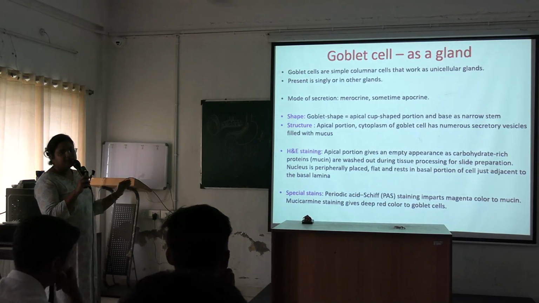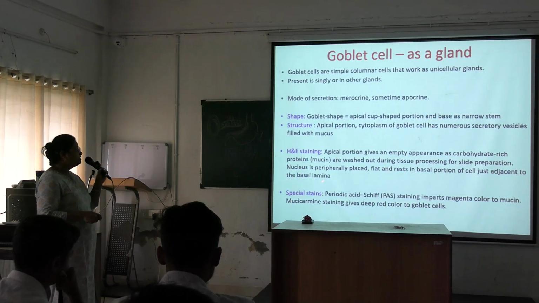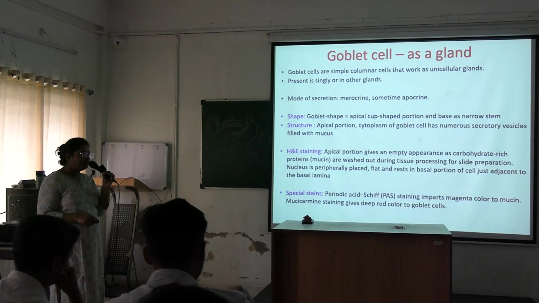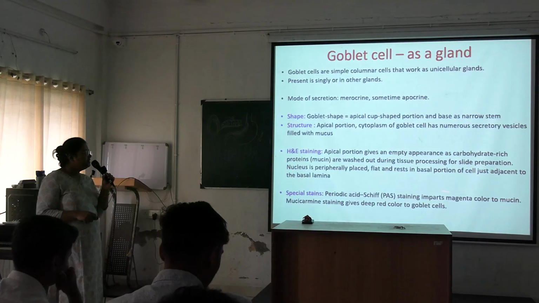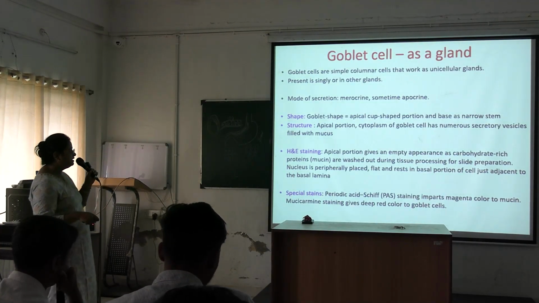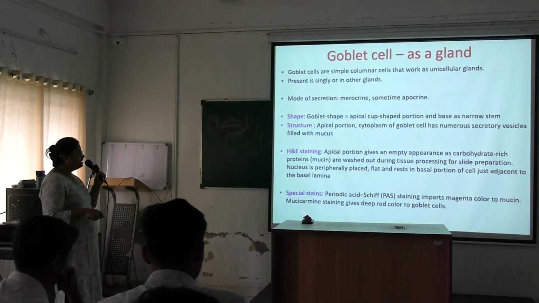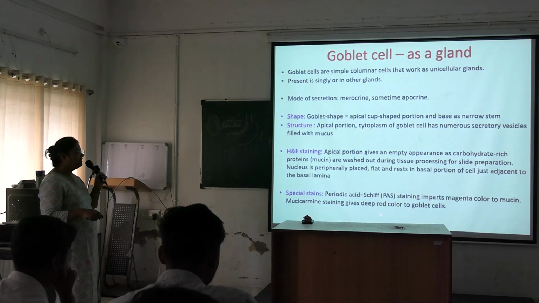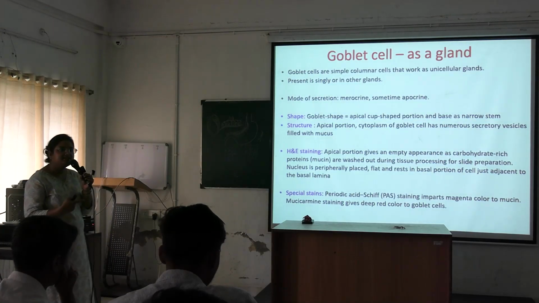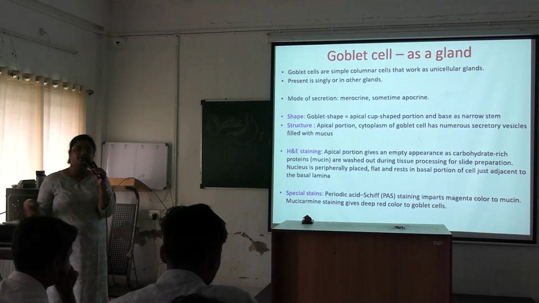That is important, you write it down. For staining the mucin, use periodic acid Schiff staining, PAS staining. PAS staining imparts magenta color to the mucin, and mucicarmine staining gives deep red color to the goblet cells. These are the special stains used for showing the mucin.